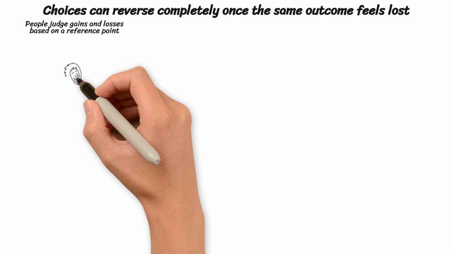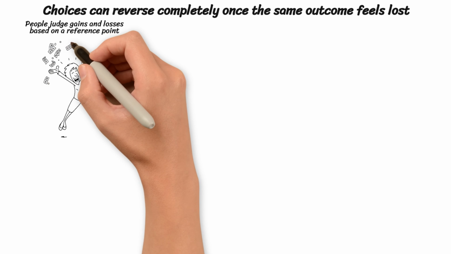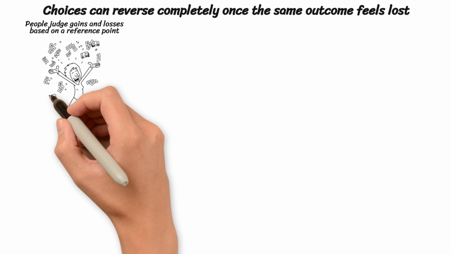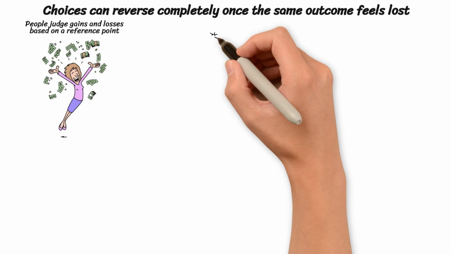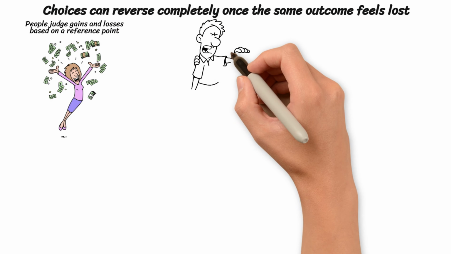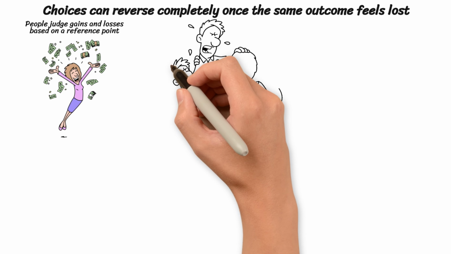People evaluate outcomes relative to a reference point, so the same result can feel like a gain or a loss. Loss aversion means that losing feels worse than an equal-sized gain feels good. When a decision is framed as avoiding a loss, individuals often accept greater risks than they would for a gain.